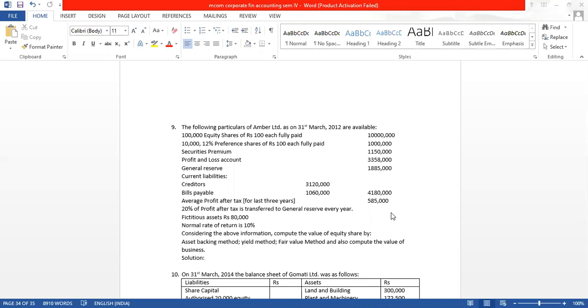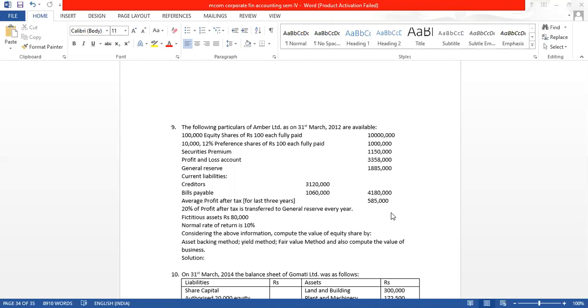NRR, normal rate of return, is 10% of the business. See, what is NRR? It is a minimum return which can be earned by businesses which belong to a similar industry. So businesses which belong to a similar industry should get a minimum of 10%. That is a normal rate of return. And to stay in the business, they should get at least 10% return.